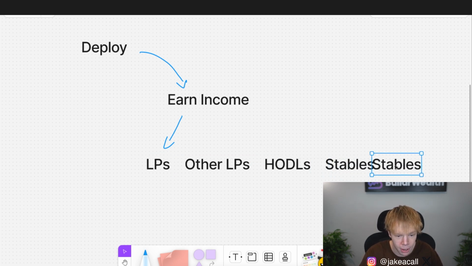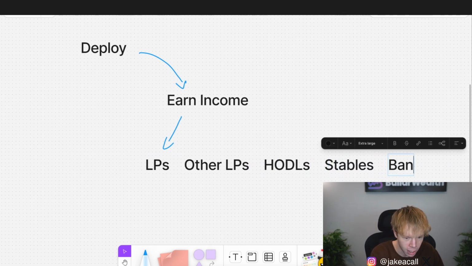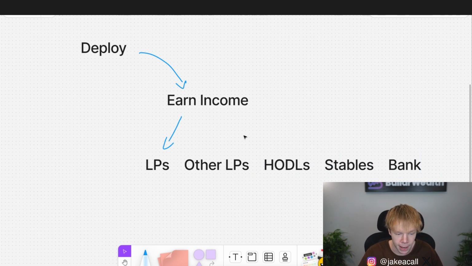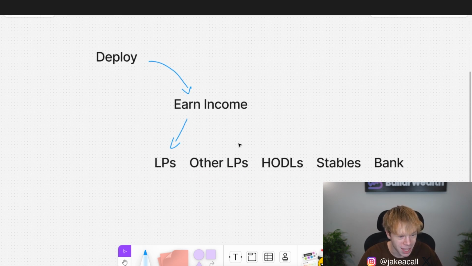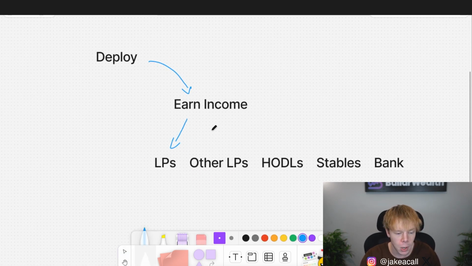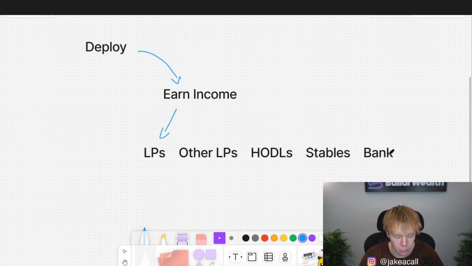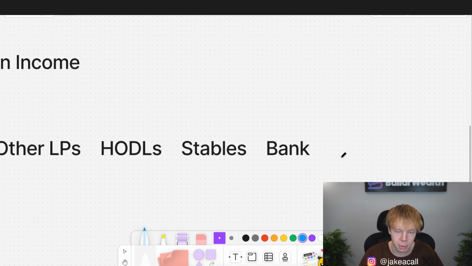We can also park that money into our bank account. Now, when I say bank account, I really just mean taking that money out of DeFi, right? So we need to decide where that money is actually going. In this example, there's a reason why I would do each of them. And we're actually going to start backwards and talk about the bank. Why would we possibly put money in our bank account?